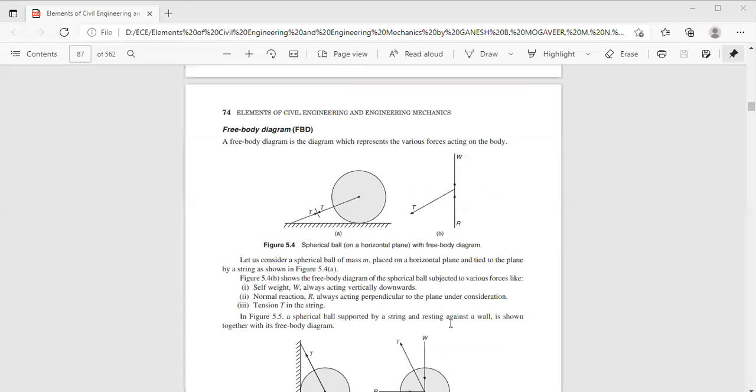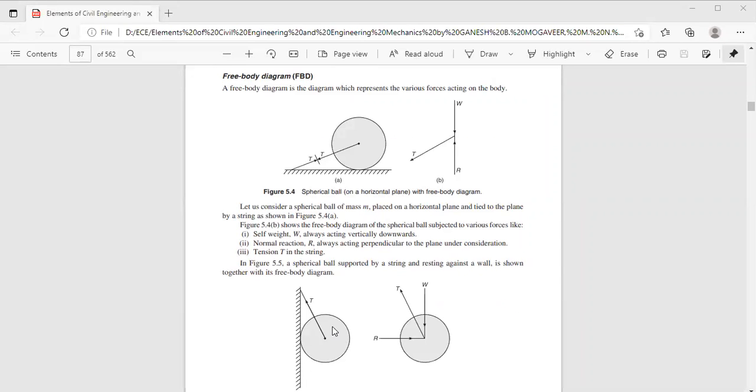Now, again, we have one more problem. Here you have a sphere of mass or weight W, supported against a vertical wall, and it is being connected by means of a cable or a string. Now, we have to draw the free body diagram of the given figure. This is the sphere. The weight of the sphere acts vertically downwards, in the downward direction.